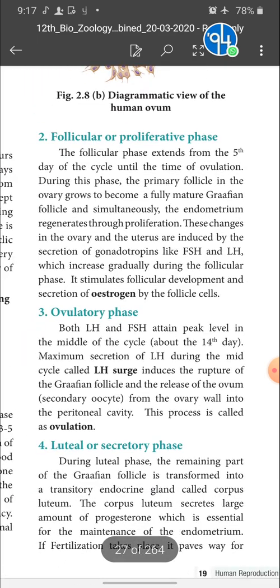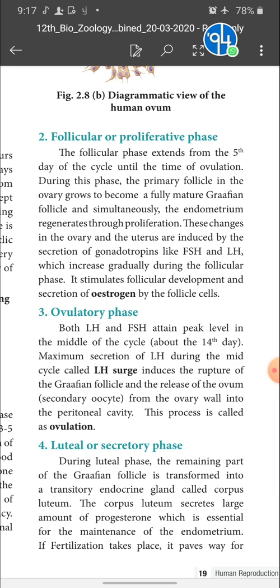Right. Next, the ovulatory phase. You know very well that the rupture of the Graafian follicle and release of the ovum into the fallopian tube is called ovulation, and this phase is called the ovulatory phase. It takes place on the 14th day of the menstrual cycle. Which hormones are involved?